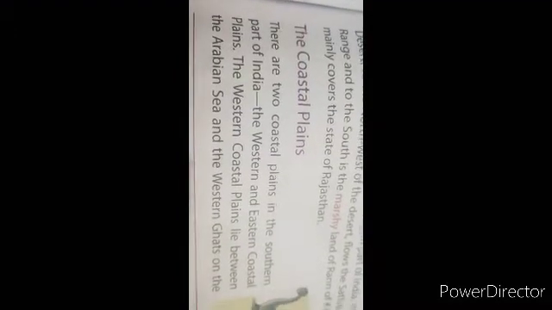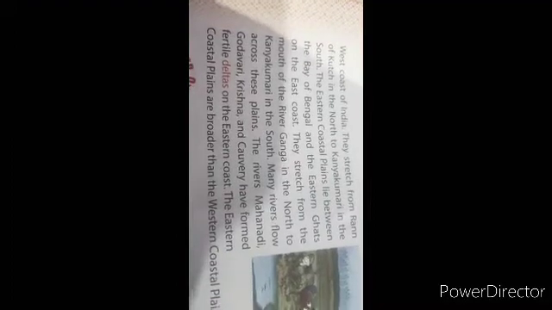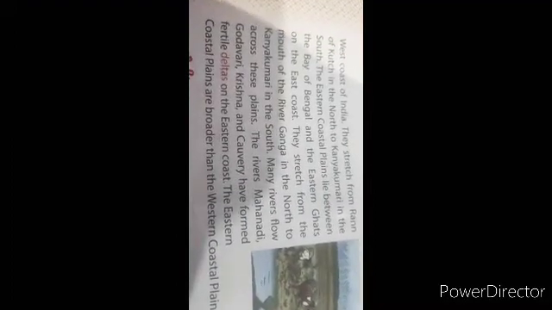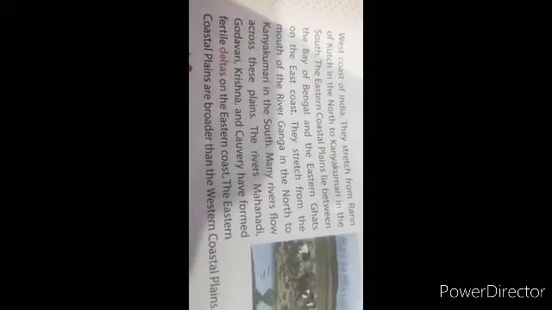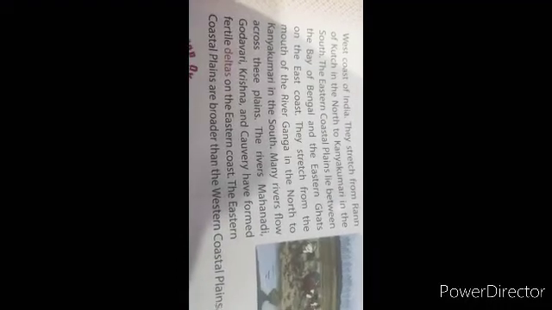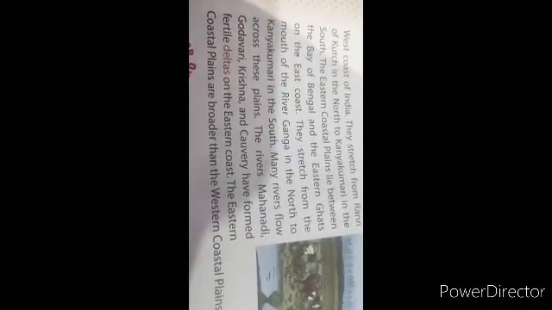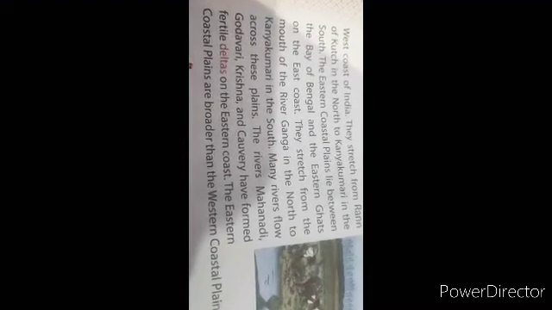The western coastal plains lie between the Arabian Sea and the Western Ghats on the west coast of India. They stretch from the Rann of Kutch in the north to Kanyakumari in the south.